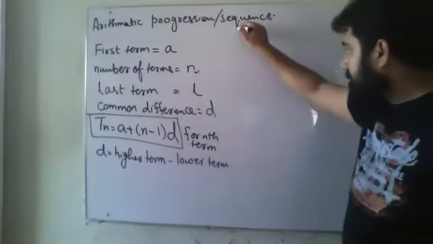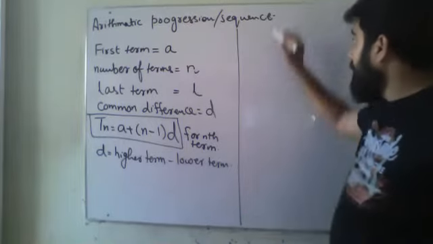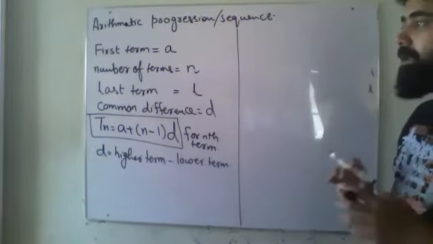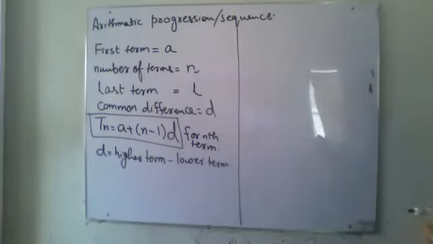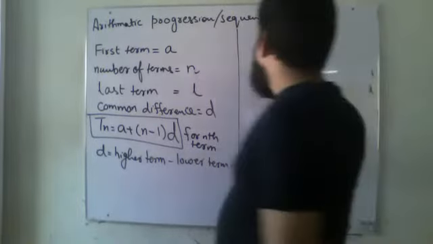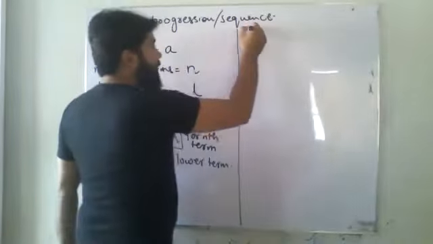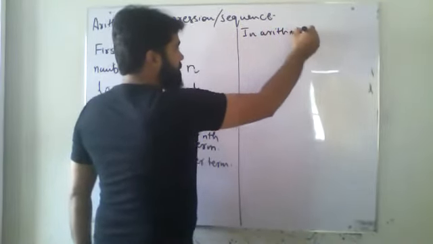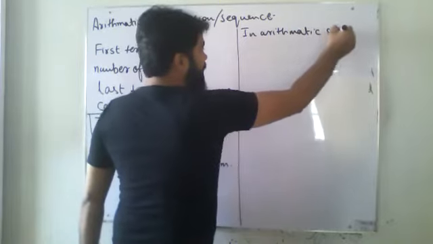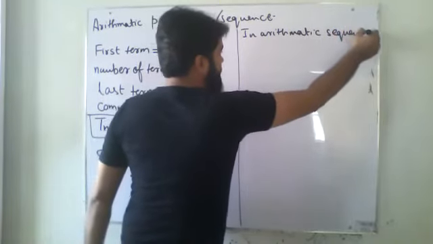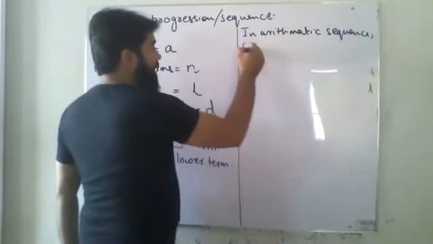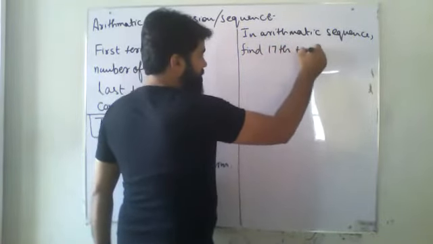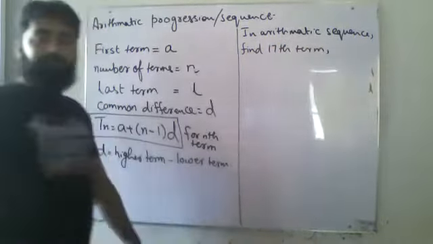So for instance, now let us solve an example over here and that will help you. For instance, I have got an arithmetic sequence. So I don't have to find what type of sequence it is. Find the 17th term. I have to find the 17th term.